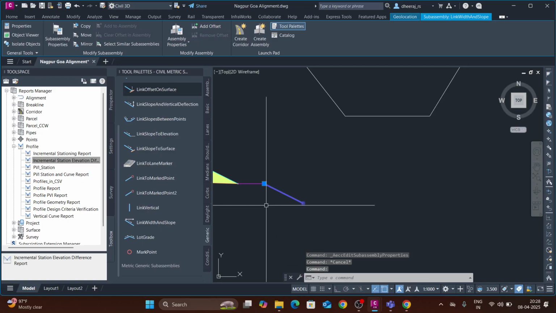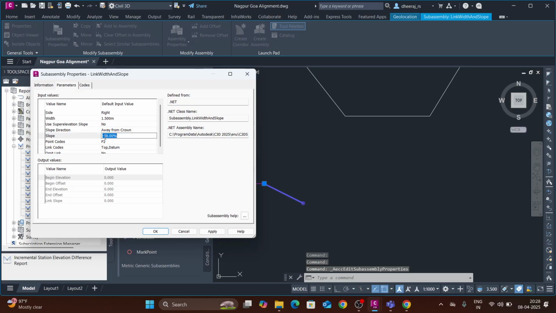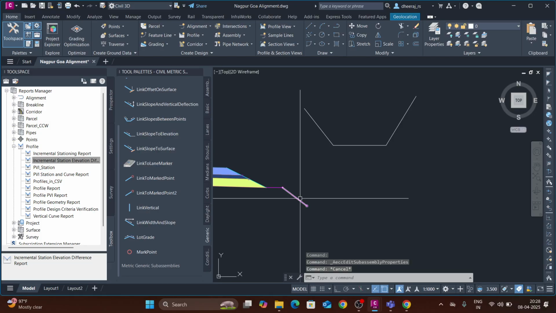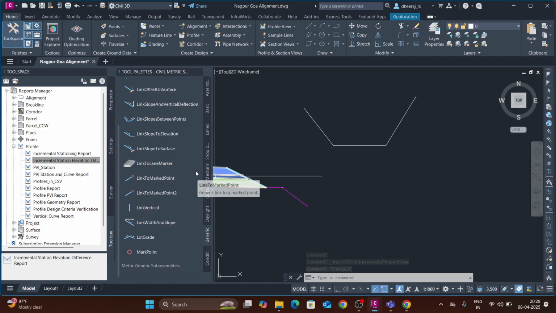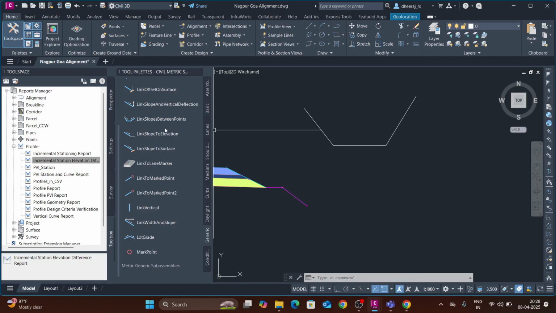Now, I need more slope. I am giving 75, like that. I am giving the slope. Based on the drawings, typical cross section, you will give the dimensions of the sub assembly. Right now, I need the horizontal link.